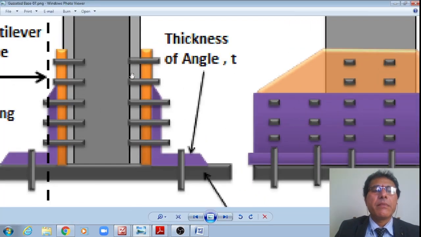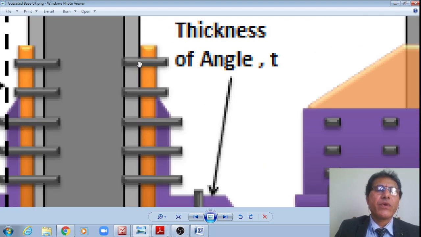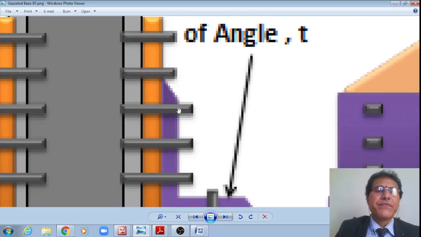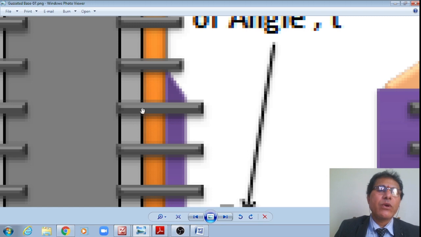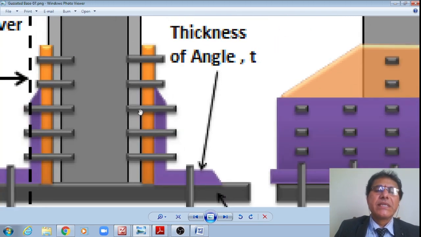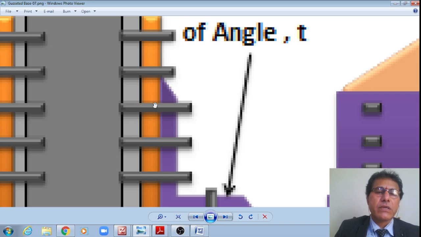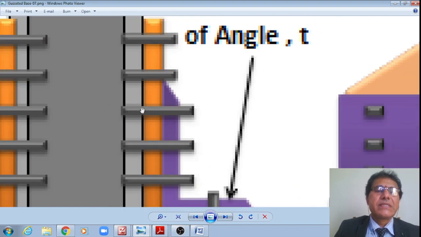Let me go to this schematic. I'm connecting these bolts; you can see here that between the flange and the gusset plate there is only one weak plane, therefore it is under single shear. Even the gusset plate along with the gusset angle acts as one unit, which still has only one weak plane. Therefore, at this black line is the only weak plane, so it is under single shear. It is not under double shear, student. Don't say this is one weak plane as well as a second shear plane; that is wrong.